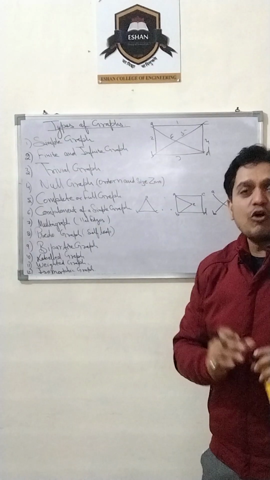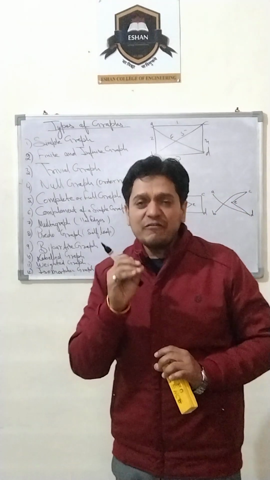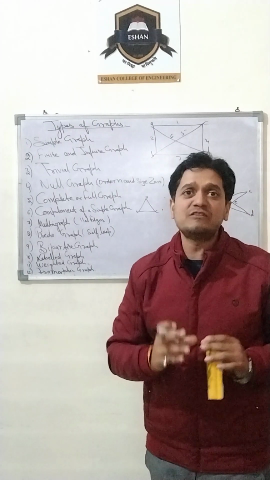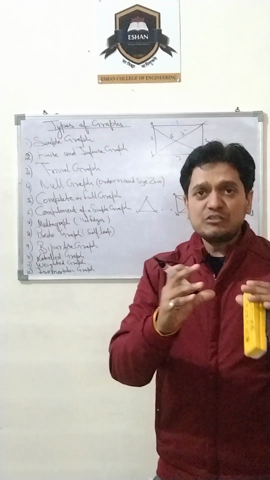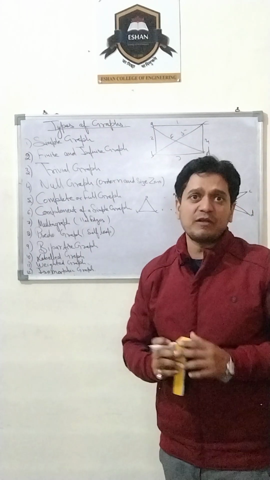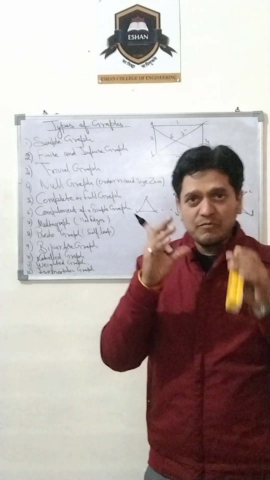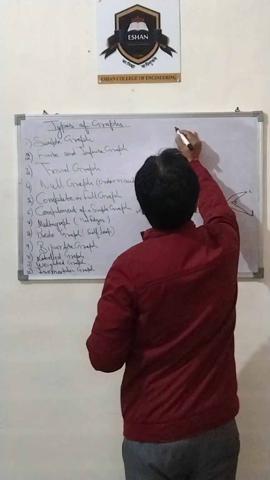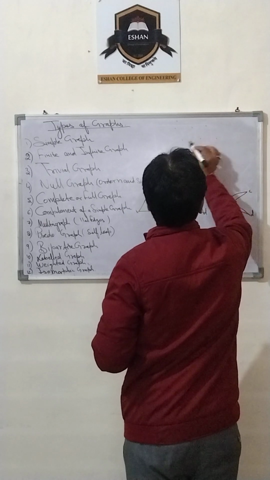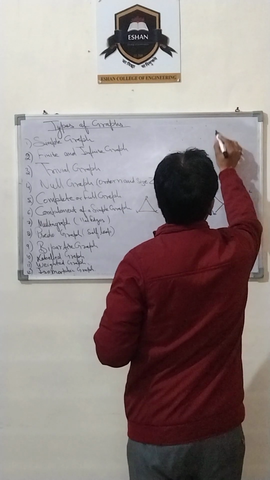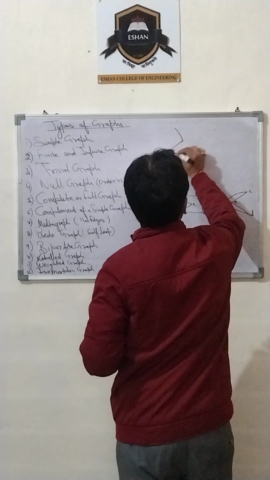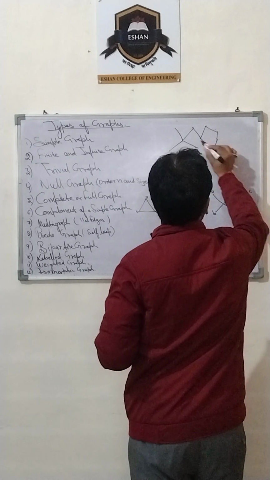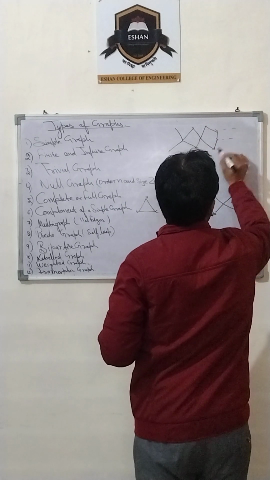And if I talk about the infinite graph, examples of infinite graphs are the graphical structure of polymers. In chemistry, the polymer structure is continuous. Suppose this is the graph. This is an infinite graph in which the numbers of vertices and edges are not finite.